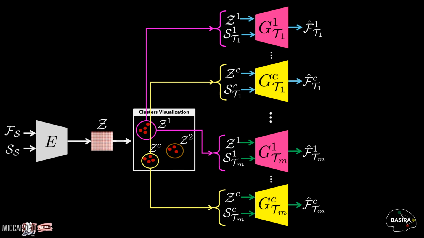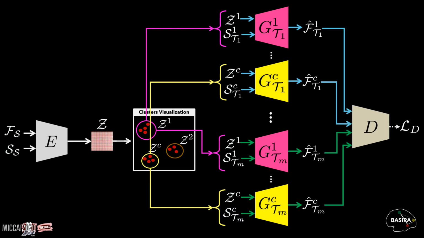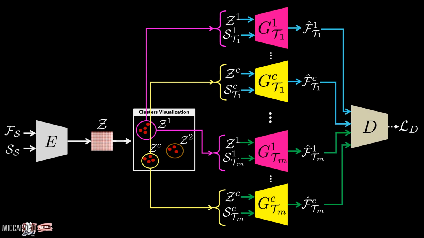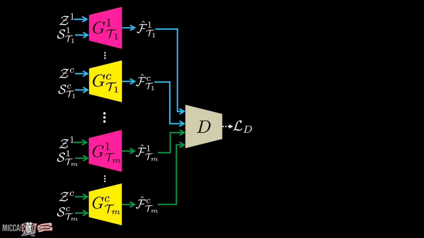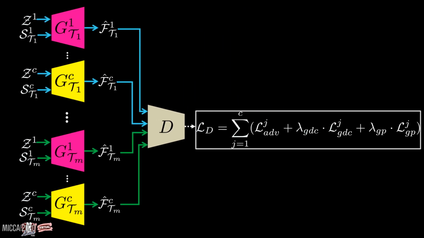More specifically, each generator takes two inputs, the source embedding Z of a specific cluster and the sample similarity matrix S learned using the target graphs in the same domain of that specific cluster. All of the predicted target graphs are optimized using the discriminator D, which we define as a GCN model. Its main role is enforcing the generated target graphs to match the ground truth target distribution of a specific domain, which is achieved using three loss terms computed for each of the C cluster-specific generators.